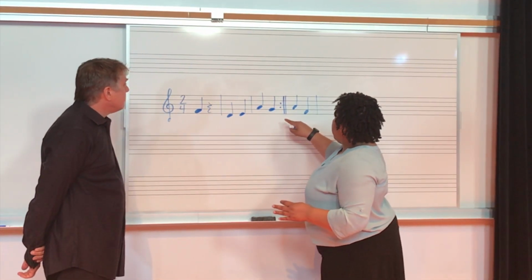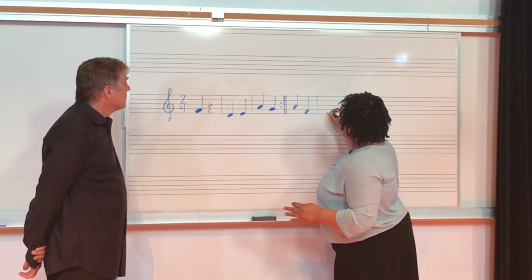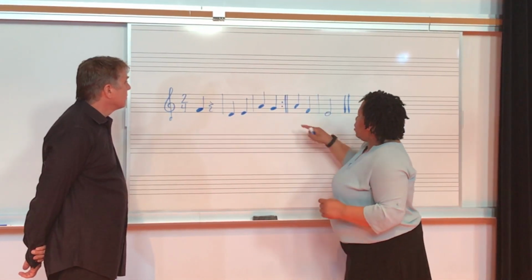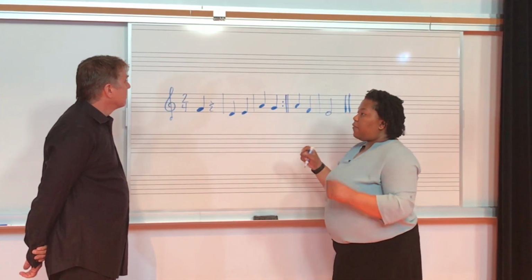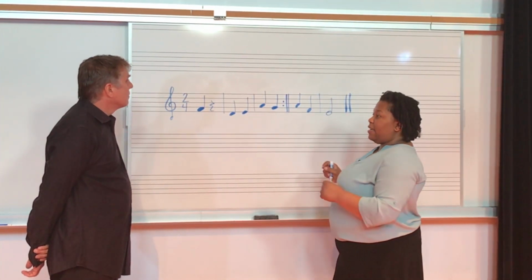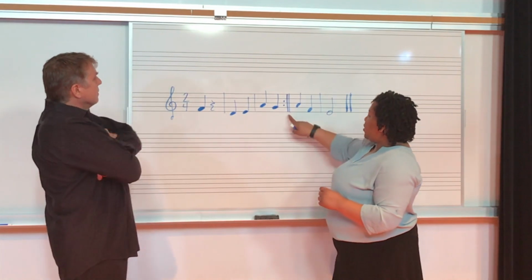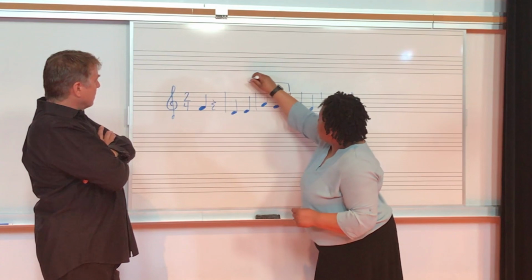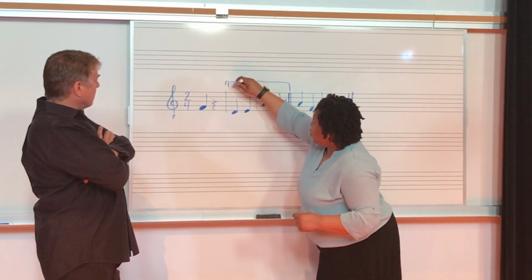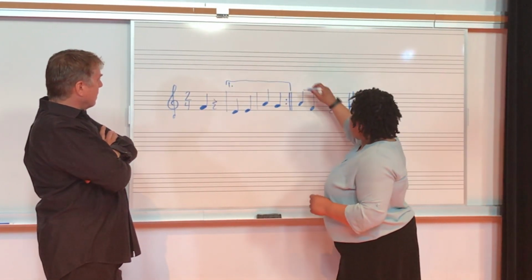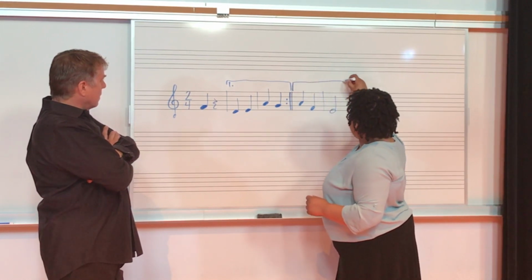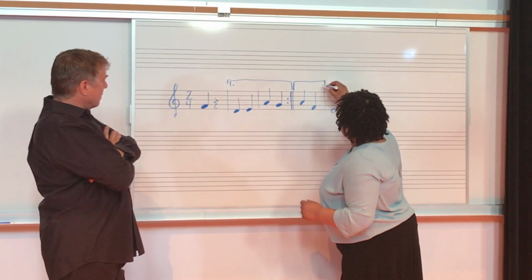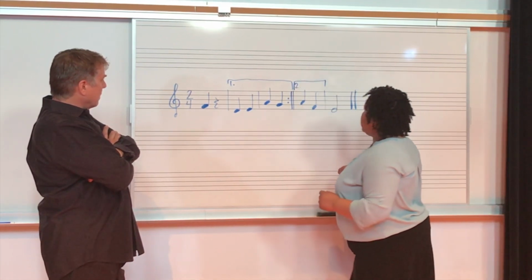Let's put a half note there, and then put our final bar line there. What we can do is put a first ending and a second ending. We still have our repeat sign here. So I can put a little bracket here to show that this is the first ending. And then I'll put another bracket here, and that's the second ending.